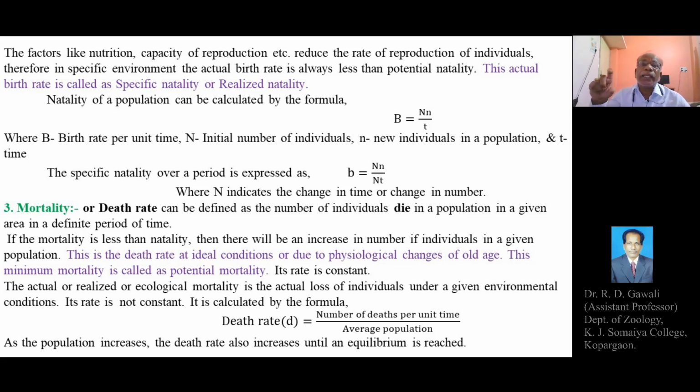The specific natality, or realized natality, can be calculated by the formula small b is equal to capital N into small n divided by capital N into small t. Now we know small b is the birth rate or natality, but we have used the notation small b to express the specific or realized natality.